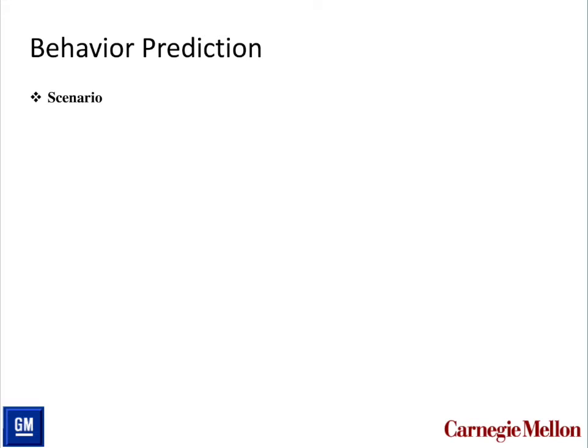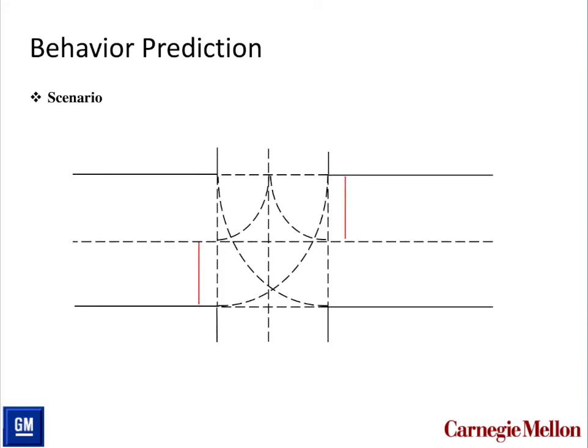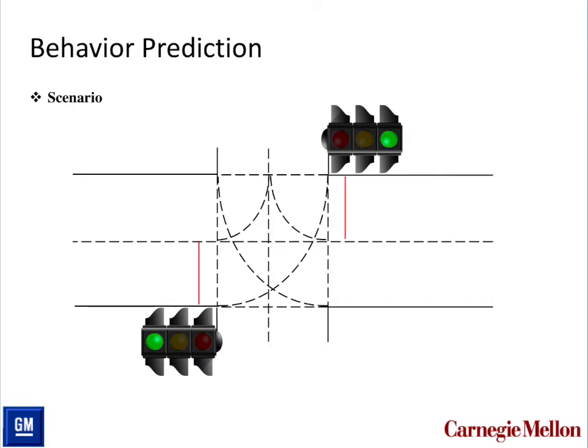For the behavior prediction part, the main idea is for a four-way intersection controlled by traffic lights. When the lights turn green for two ways, I select the ego car that is approaching the intersection. Meanwhile, a target vehicle is approaching the intersection as well.